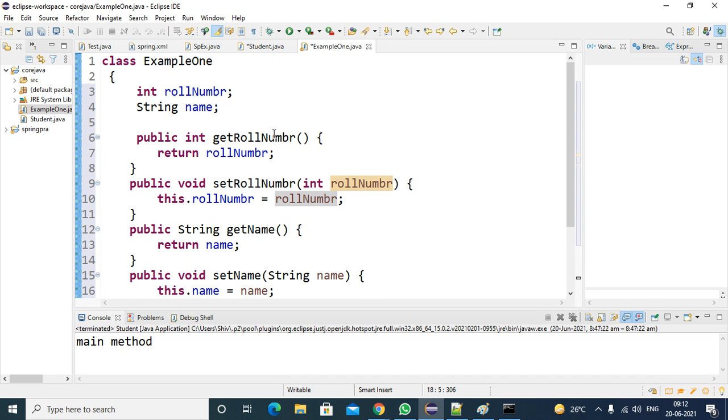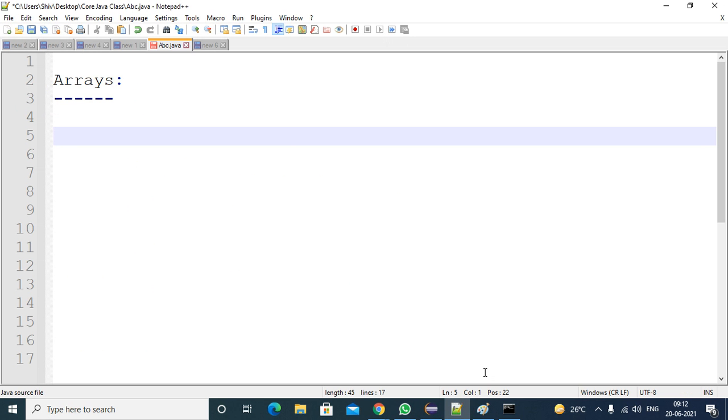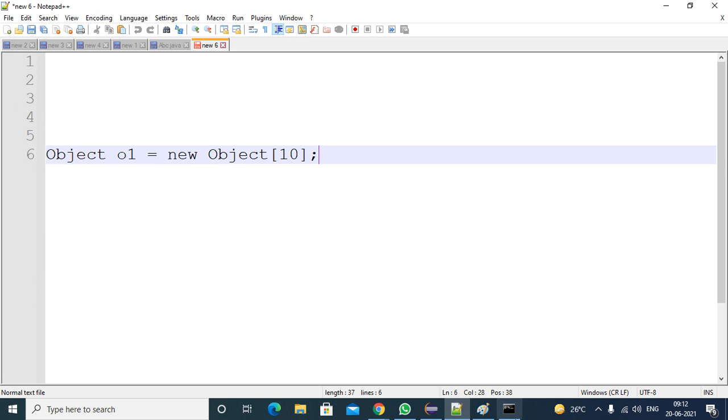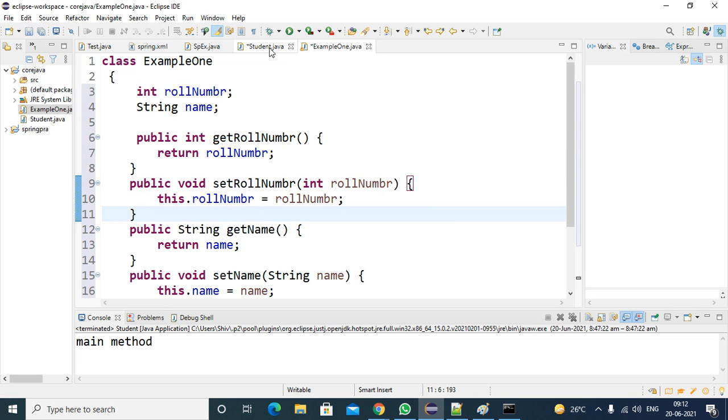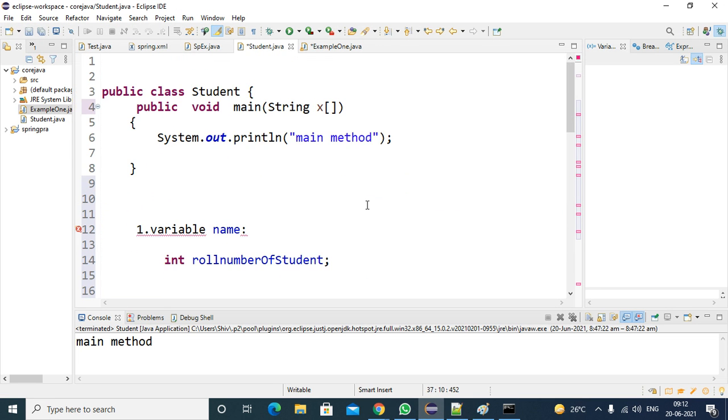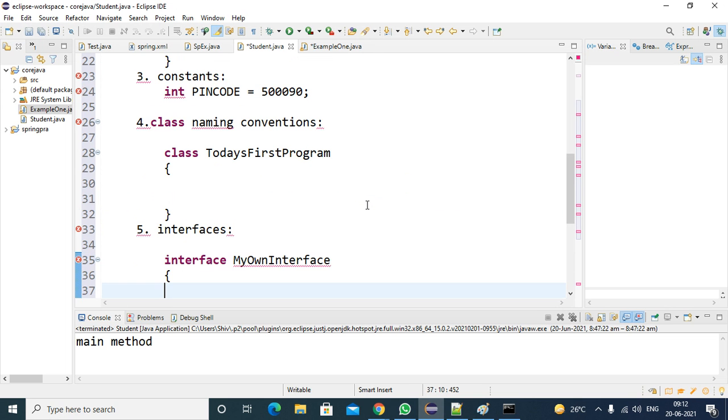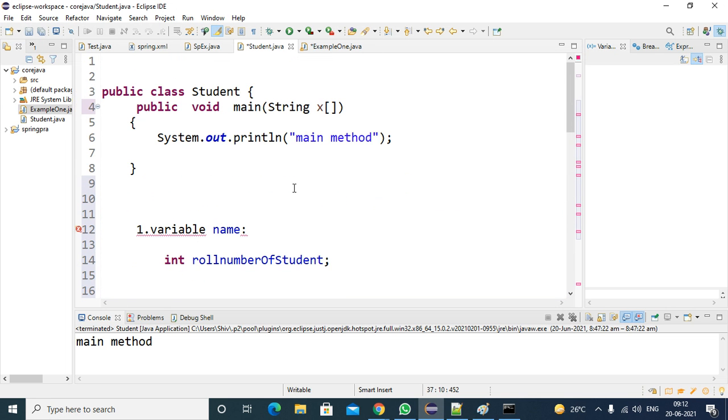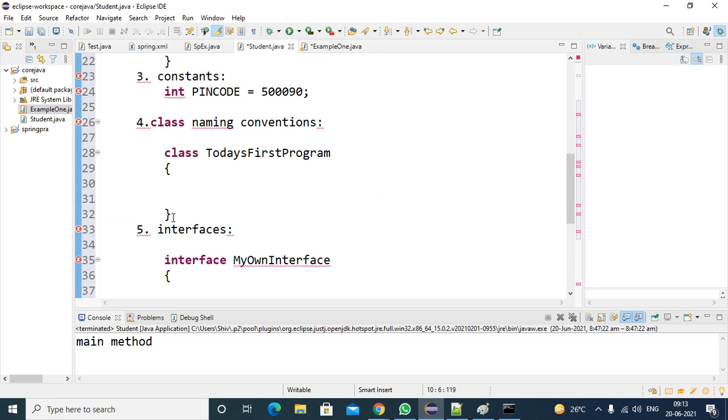Any doubts in this? I hope everybody knows these naming conventions.